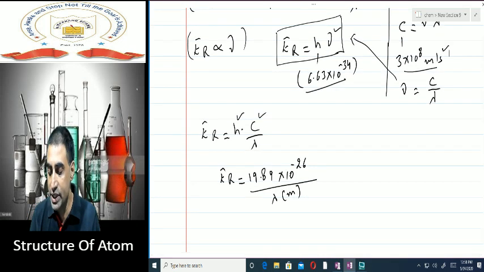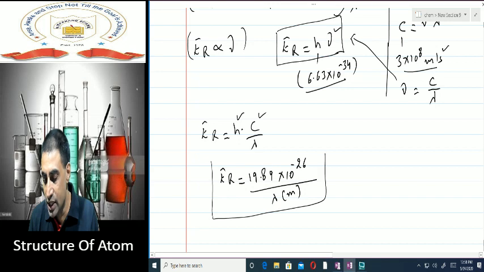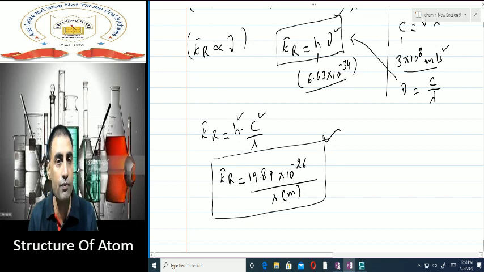So my dear students, in case frequency is given to you and you have been asked about the energy, you can calculate from this formula. And if wavelength is given to you and you are asked to calculate the energy, you can calculate it like this. So this formula is used for wavelength and this formula is used for frequency. From the first formula, you can calculate the energy of an electromagnetic radiation using its frequency. And by the second formula, you can calculate the energy of an electromagnetic radiation using its wavelength, which is in meters.